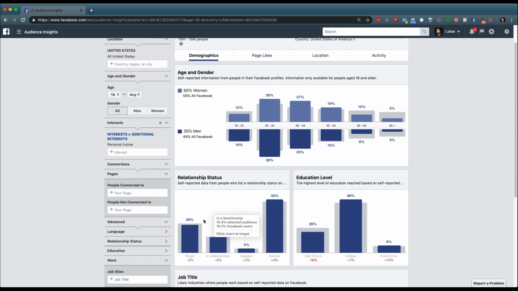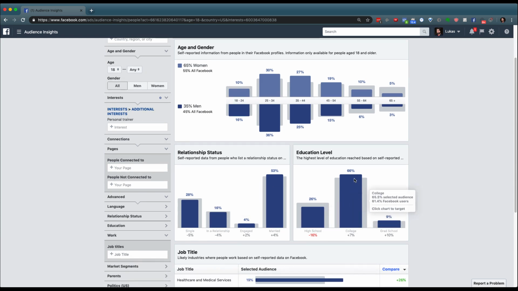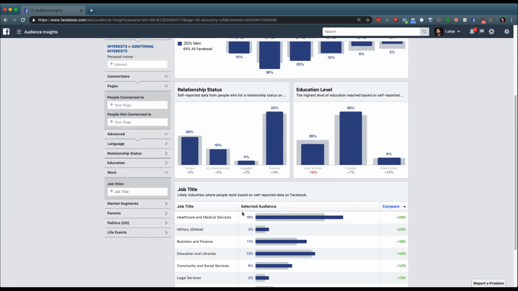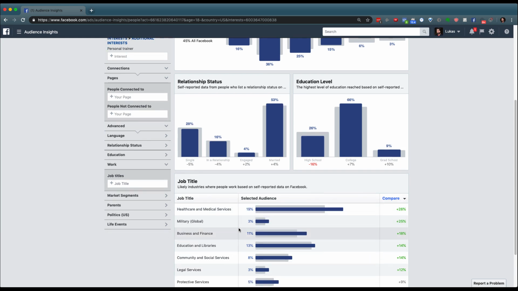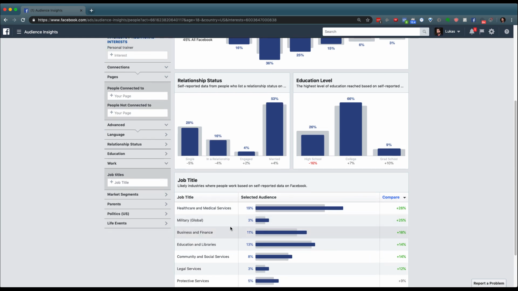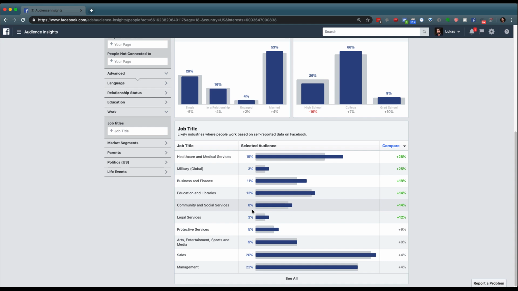There's not really any interesting notes around relationship or education other than perhaps maybe a little bit more college and grad school than the average Facebook user. But then there's others like military and health and medical services and things like that that may be interesting to further narrow in on your target market.